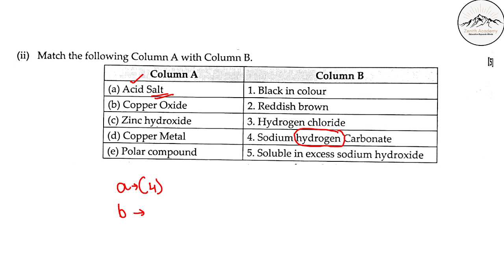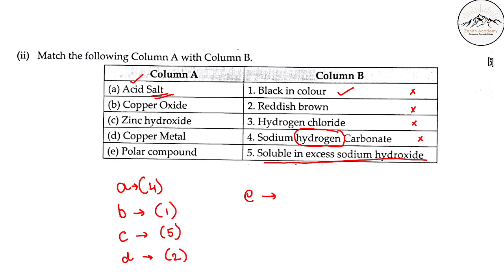Now let's look at B, copper oxide. If we read all the options here, copper oxide is black in color. Zinc hydroxide is not black in color, it is not reddish brown. This is also ruled out. Zinc hydroxide cannot be related to hydrogen chloride, so we can say soluble in excess sodium chloride. Whenever you don't know any option, just cancel out all the other options and the remaining one will be the answer. Now D, copper metal. Copper metal is reddish brown. Very easy. And then E, the last one remaining.